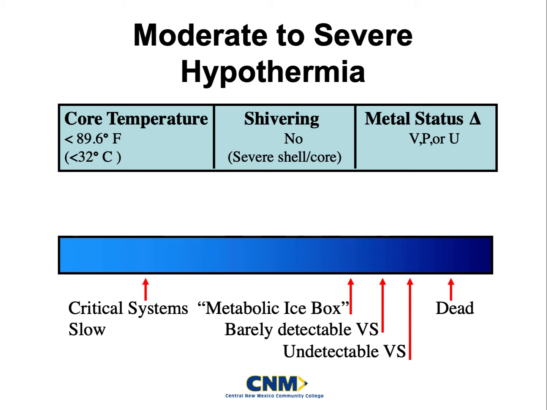Once we start getting to moderate, their critical symptoms start to slow. Once we move from moderate to severe, we go into what's called the metabolic ice box, in that we are so frozen that everything is undetectable at that point. We can't get any vital signs, and then they're going to be completely undetectable, and then the patient dies.